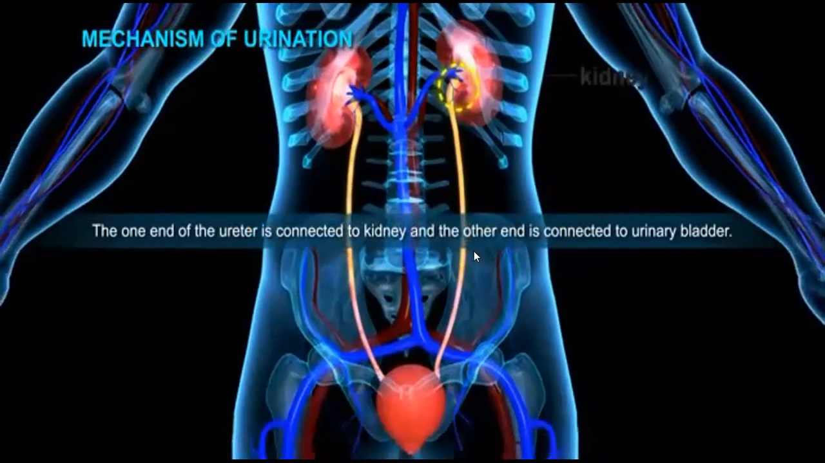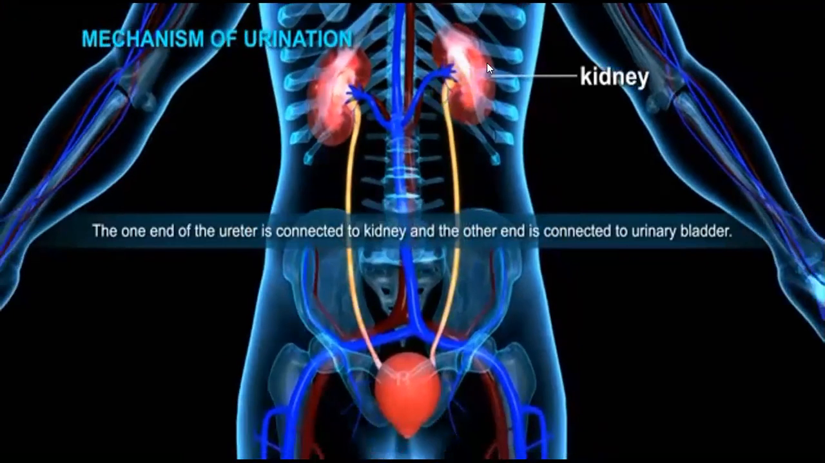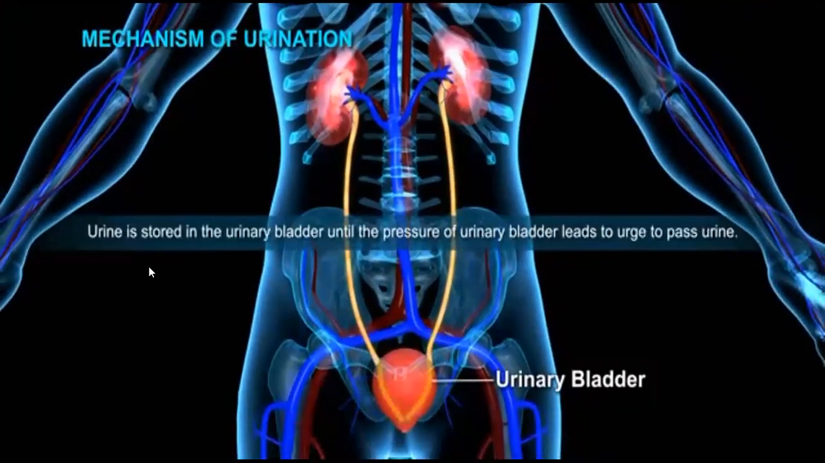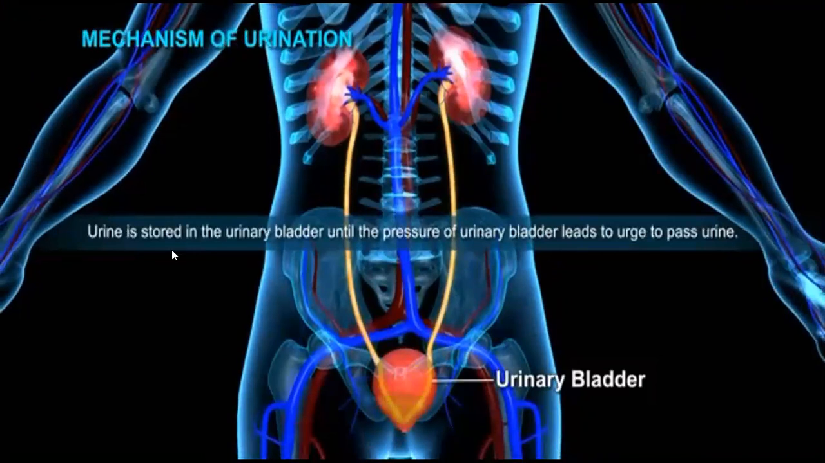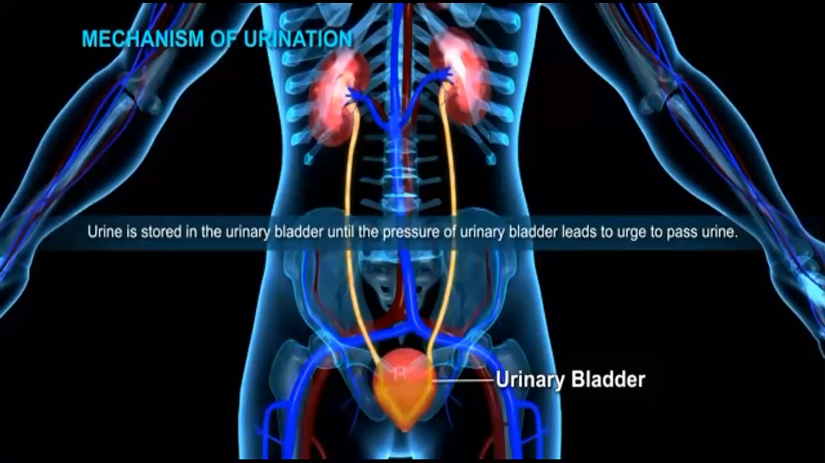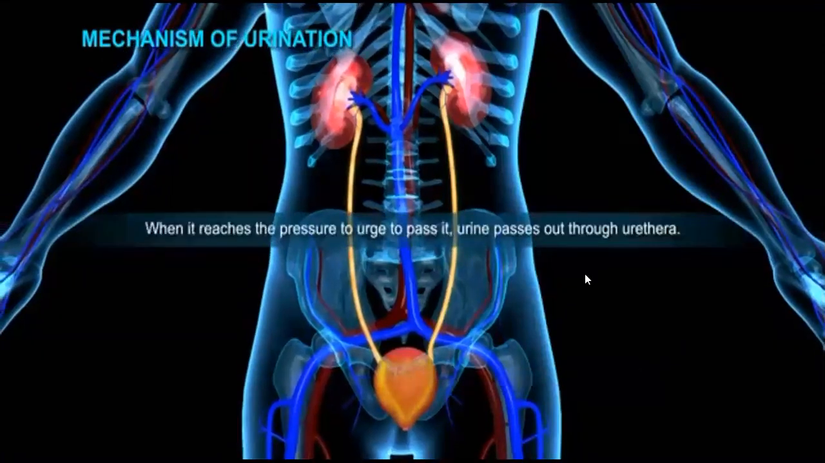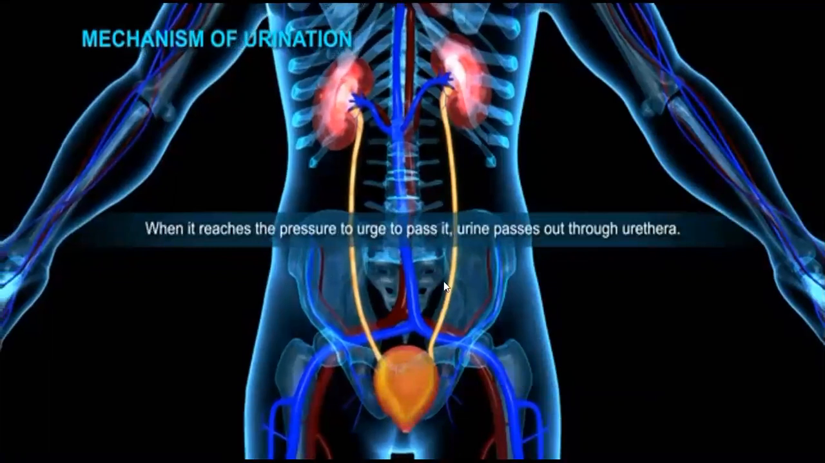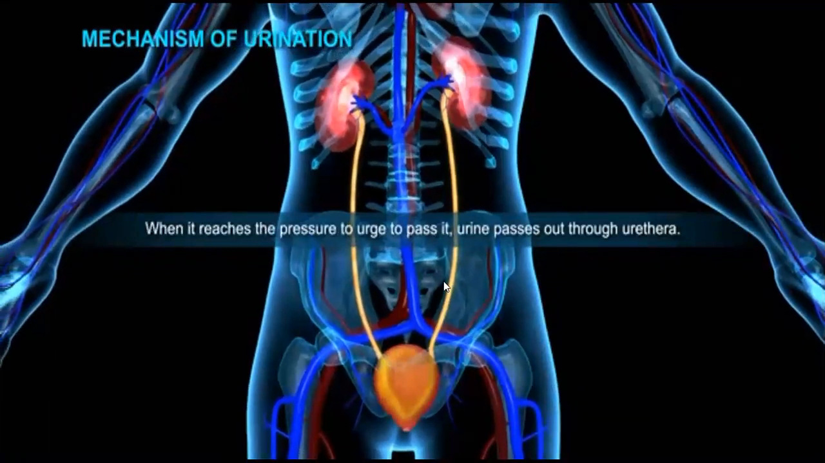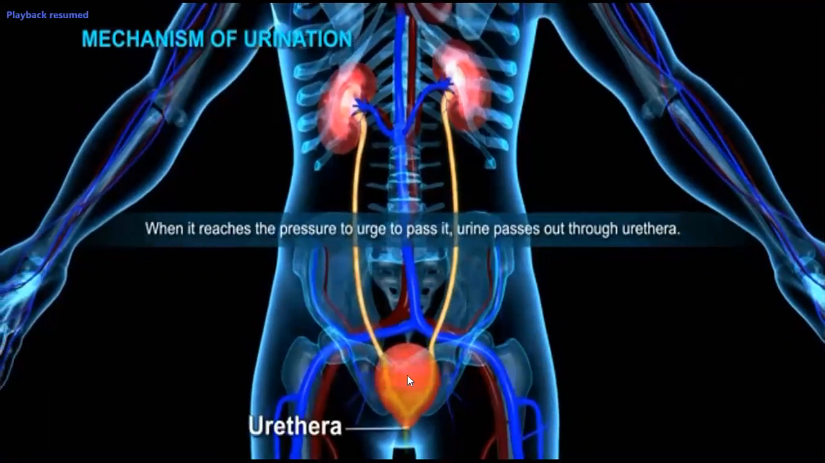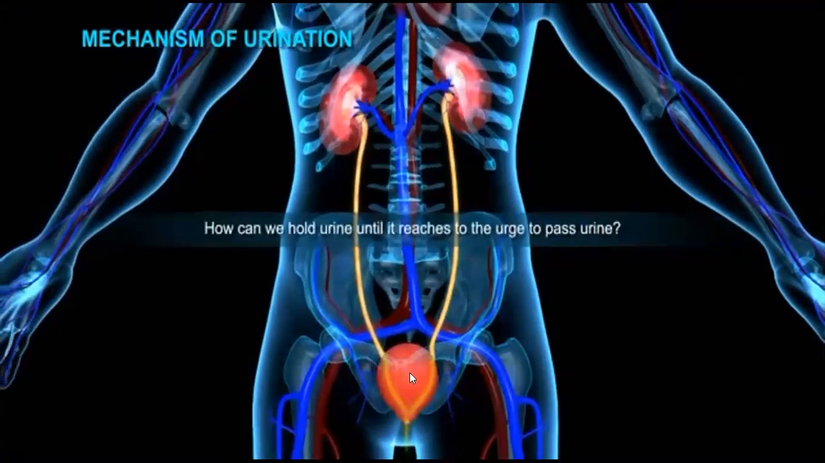So it is connected to the urinary bladder. First, from the kidneys to the urinary bladder. Urine is stored in the urinary bladder until the pressure in the urinary bladder urges us to pass urine. When it reaches the pressure to urge, the urine passes out through the urethra.